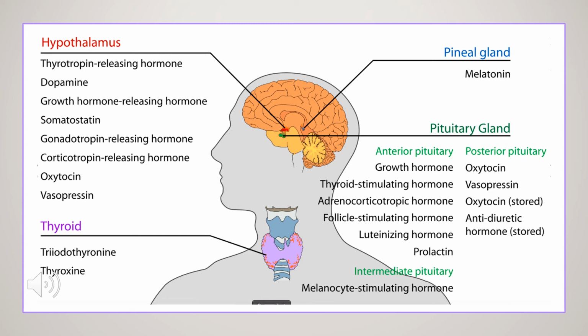Next is the posterior pituitary. From there, oxytocin and vasopressin are released, or rather stored, and antidiuretic hormone, that is ADH, is stored. And there is also the intermediate pituitary from where melanocyte stimulating hormone is released. So these are the main glands and parts of our body from which the maximum amount of hormones are released, which control overall bodily function.